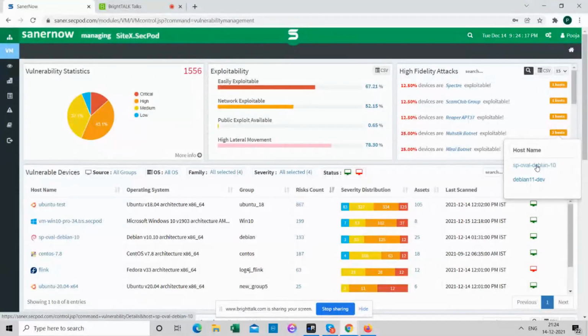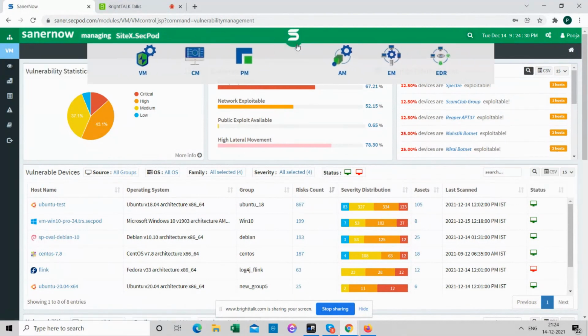So we need to ensure that we are up to the mark even in detection, and that we can detect more and more devices and protect them at the earliest. So I'll just show you how we can scan.